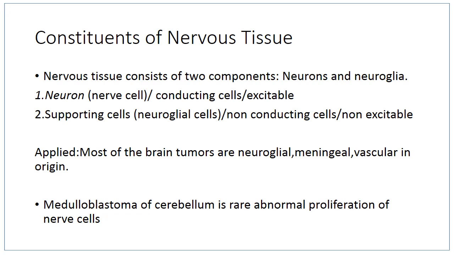The neuroglial cells undergo mitotic division. And the applied importance of these cells is that most of the brain tumors are neuroglial in origin. So they arise from the neuroglia, mainly the astrocyte, and it is known as astrocytoma. Then they may arise from meningeal layer or they may have vascular origin. Only for the brain we have medulloblastoma of cerebellum. It is a rare abnormal proliferation of neurons or nerve cells.